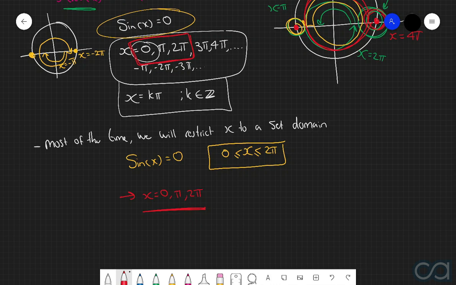And so only by setting out a specific domain for the values of x can we have a finite number of solutions. Now this is going to be very, very important throughout the rest of this chapter because understanding whether you're working on a set domain or whether you're working on an infinite domain is a very, very important distinguishment to have. Because as soon as you start giving answers which are outside of this domain, you're going to start losing marks, which of course is something that we're going to try and avoid at all costs.